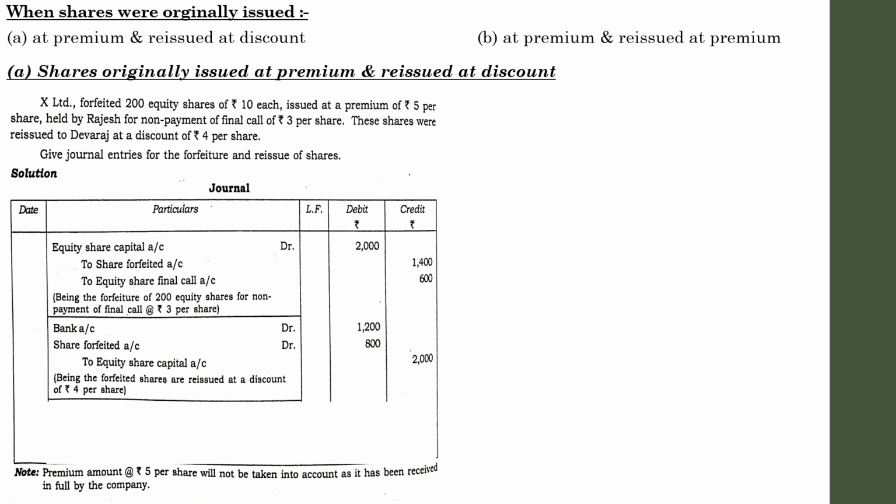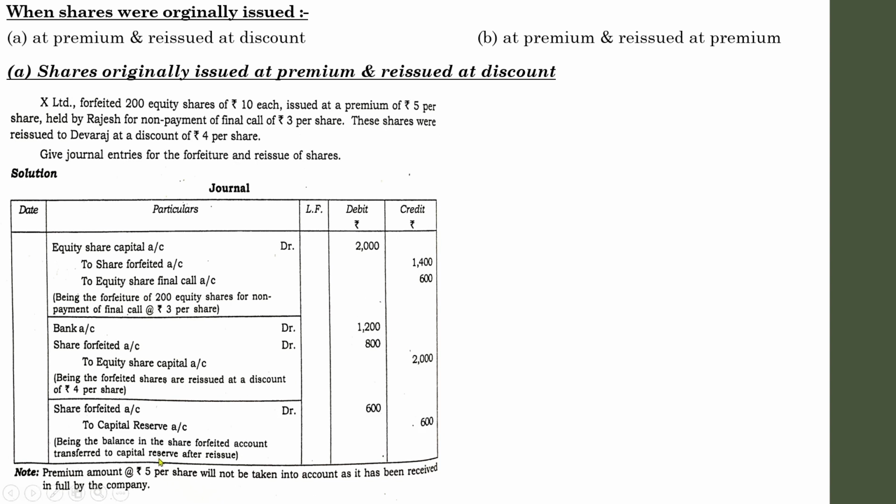Once you pass the entry for the reissue, next you need to pass the entry for the transfer of balance of the forfeiture account to the respective capital reserve account. So the entry will be share forfeiture account debit to capital reserve. I believe you all remember the discussion regarding how the amount transferred to the capital reserve is found.